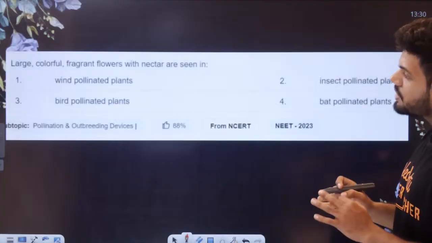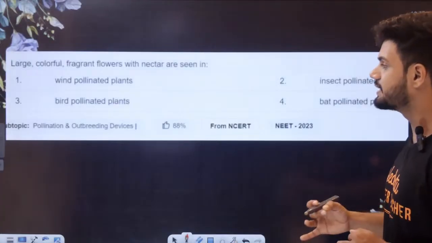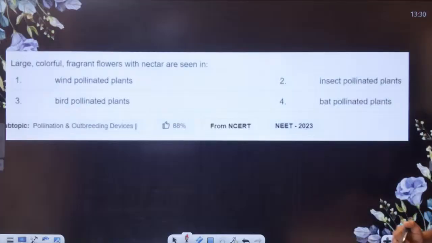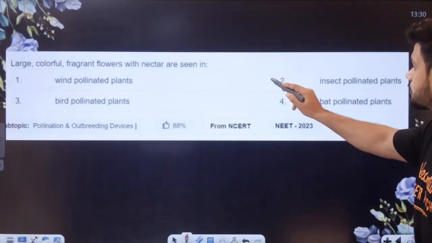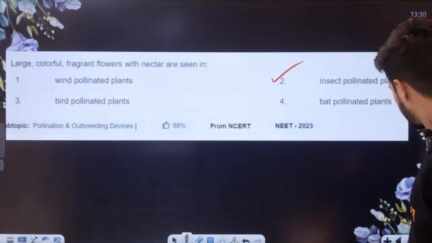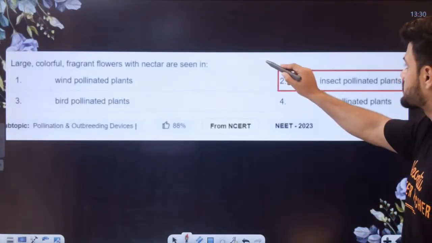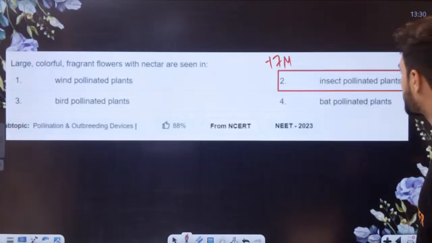Look at this question. Large, colorful, fragrant flowers with nectar. Show off plants. Tell me the answer. Which are the plants that do show off? Quickly answer in the chat. Insect pollinated. So plus 7 marks.